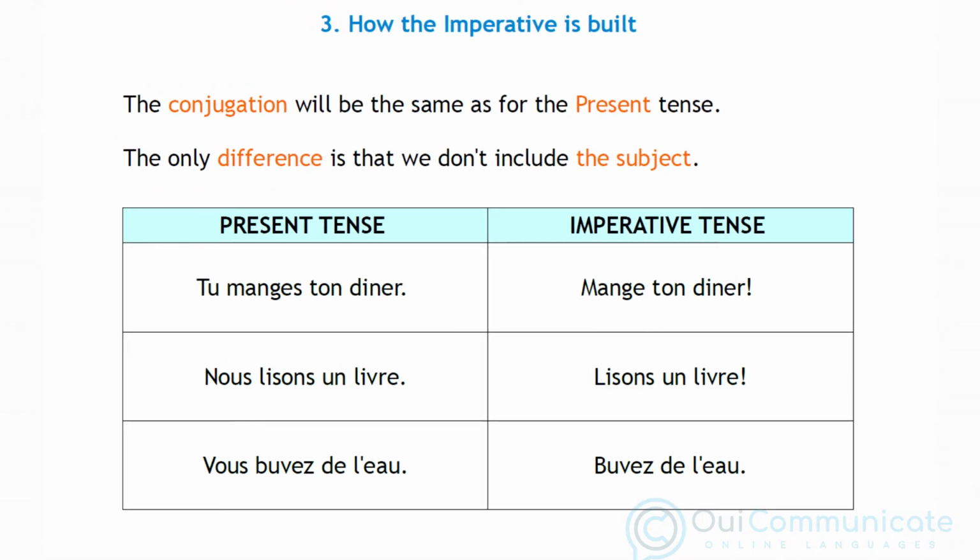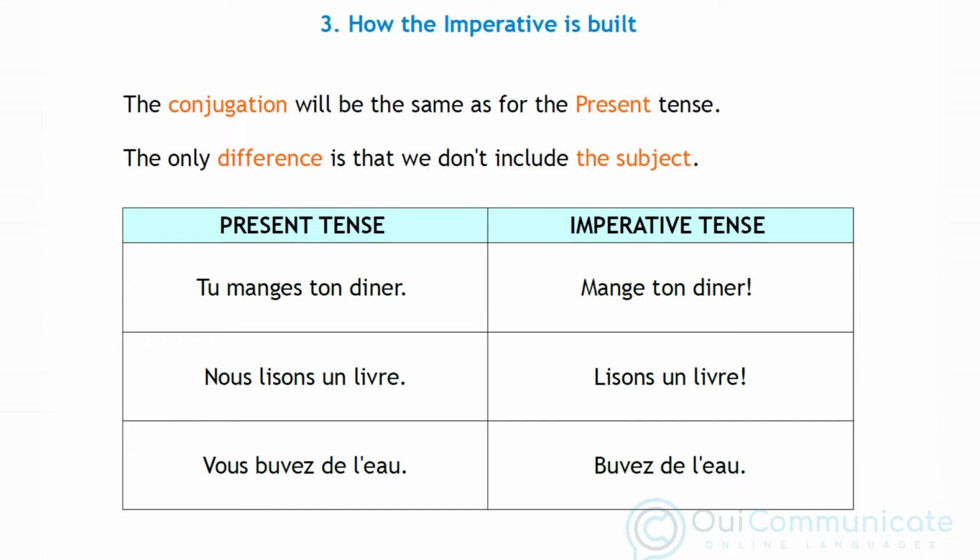Let's now have a look at how we build the imperative. The conjugation will be the same as for the present tense. The only difference is that we don't include the subject. We have two columns here in which we compare one and the other. If we know the present tense of a certain verb, we just take off the subject.